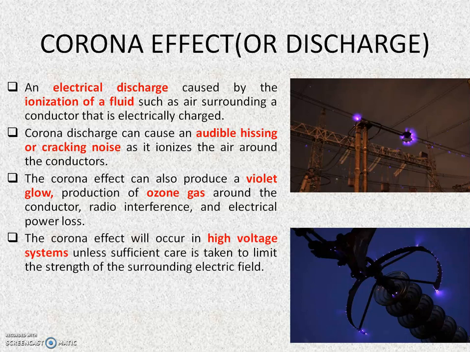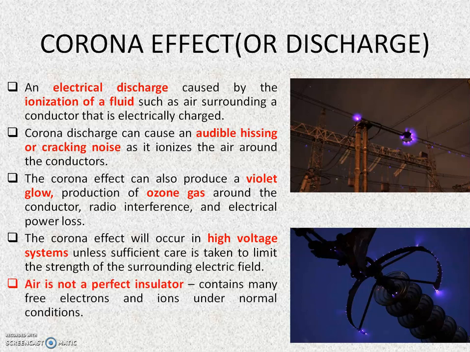The corona effect will occur in high voltage systems unless sufficient care is taken to limit the strength of surrounding electric field. And how does it happen? Corona effect occurs naturally due to the fact that air is not perfectly insulated, containing many free electrons and ions under normal conditions.